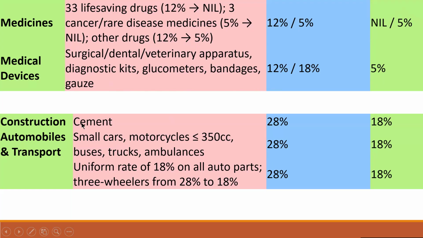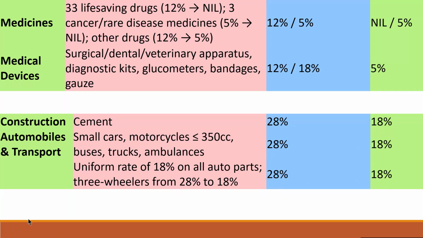Construction, automobiles and transport: cement, small cars, motorcycles below or equal to 350 cc, buses, trucks, ambulances. A uniform rate of 18% on all auto parts. Three-wheelers from 28% to 18%. Cement, 28% previously, is now reduced to 18%. For small cars and motorcycles below or equal to 350 cc, previously 28%, the revised GST is now 18%.